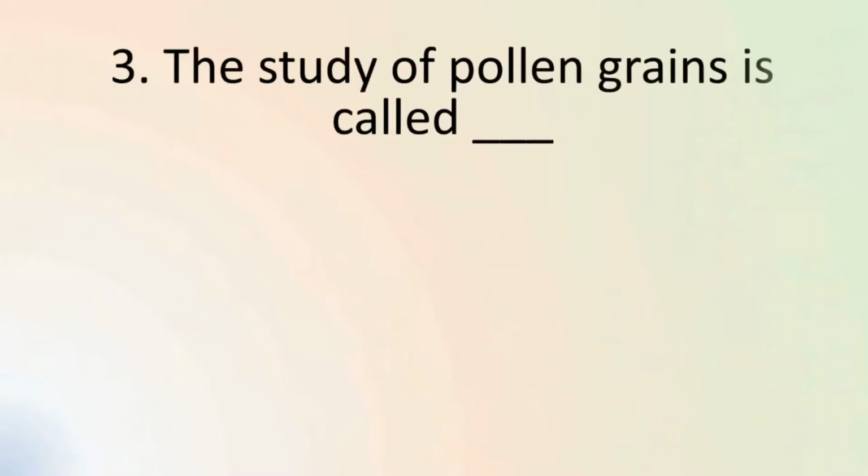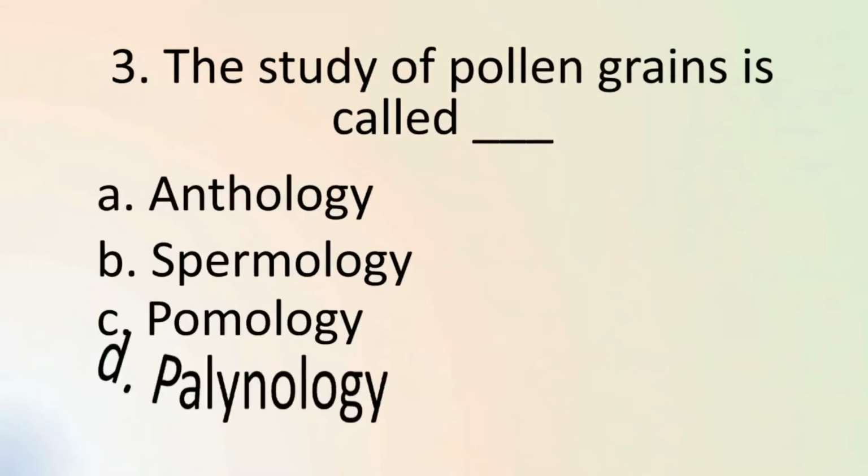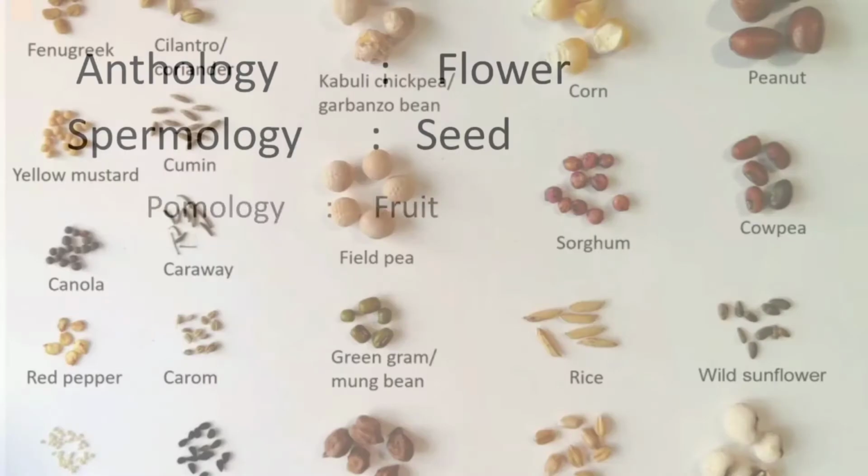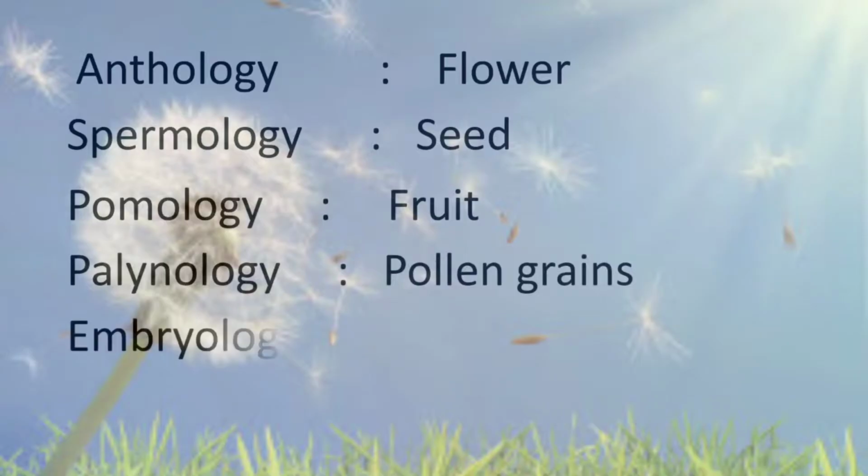The study of pollen grains is called palynology. Similarly, anthology is the study of flower, spermology is the study of seed, pomology is the study of fruit, and embryology is the study of embryo.